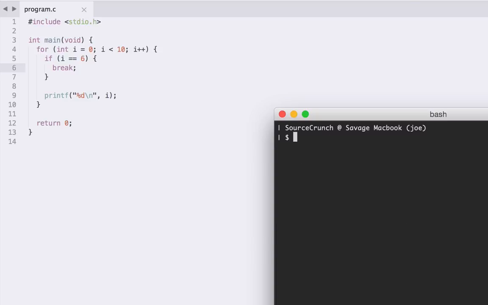Now, of course, if you get confused in the logic of your loop and you end up with a condition that's never going to end, you get what we call an infinite loop.